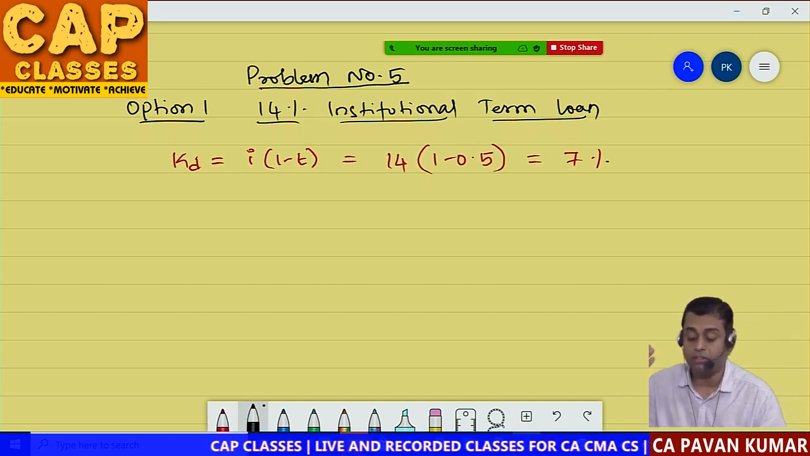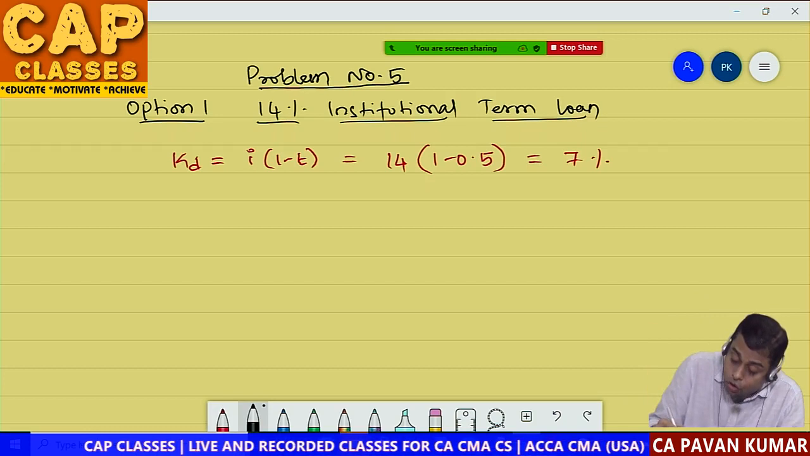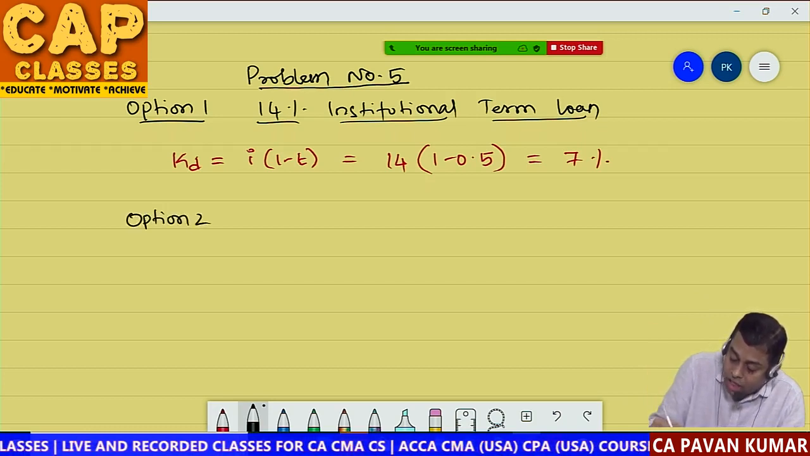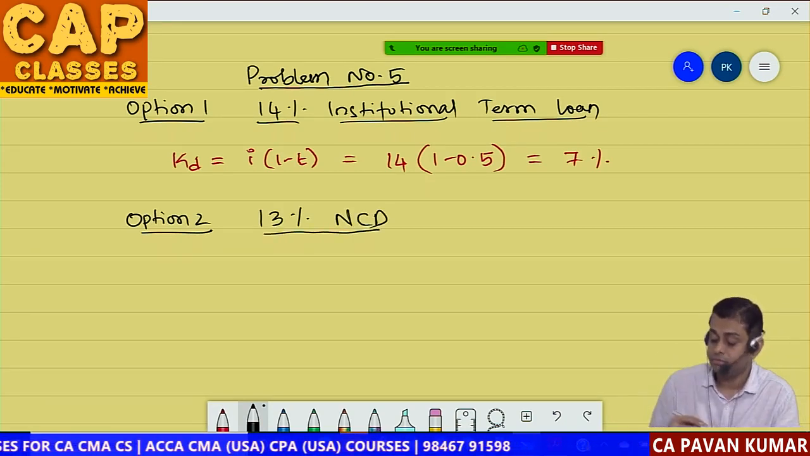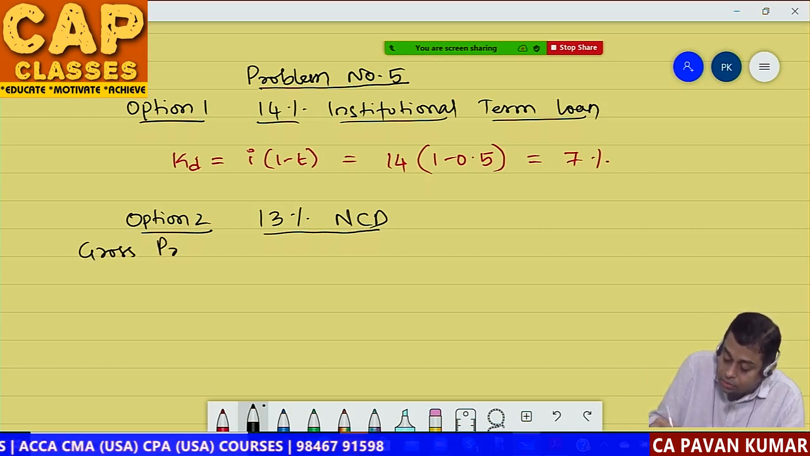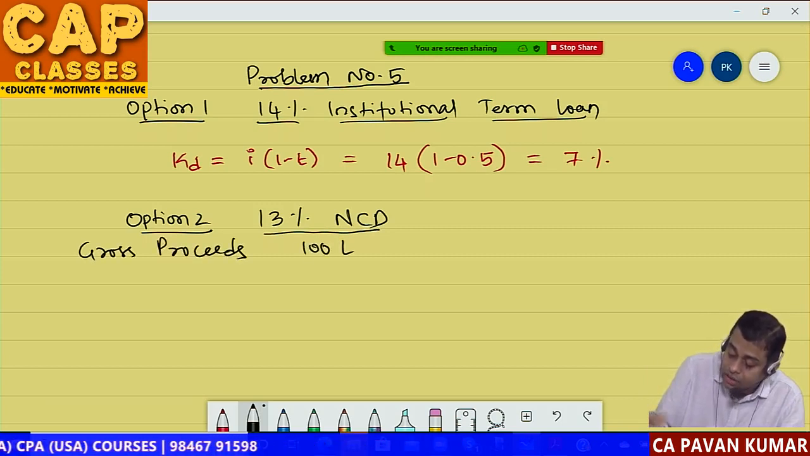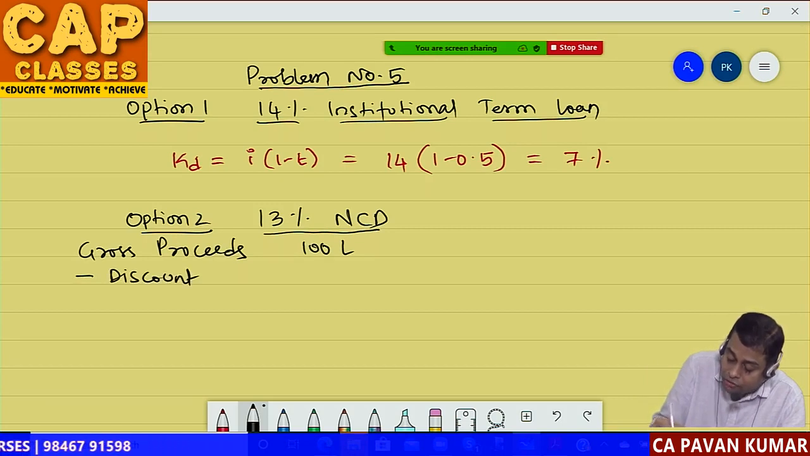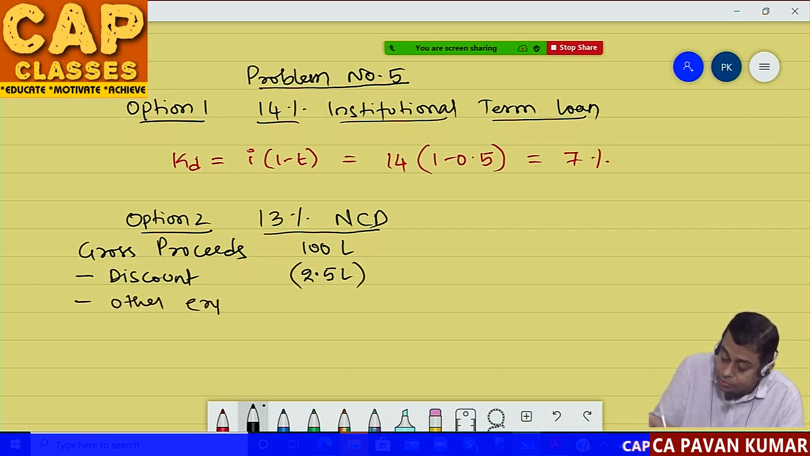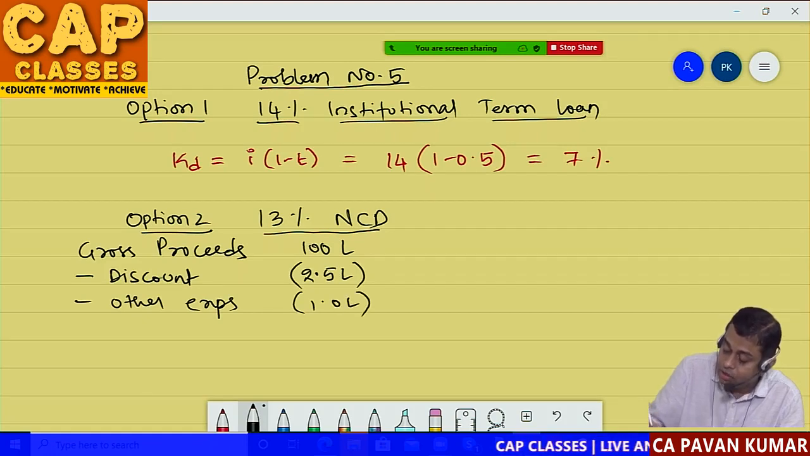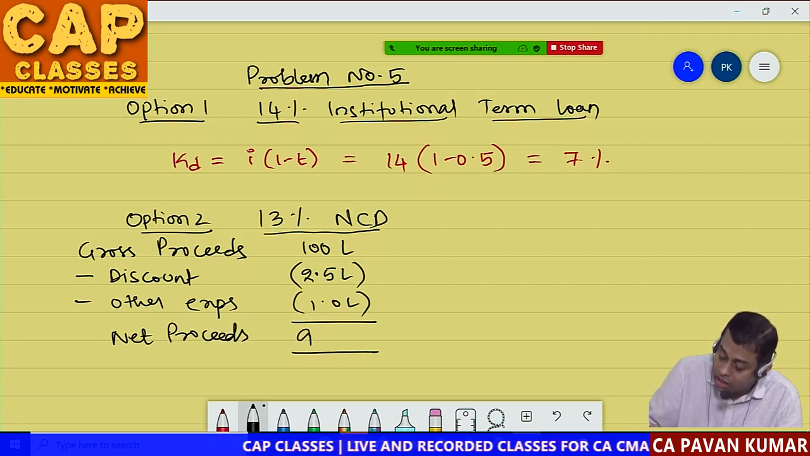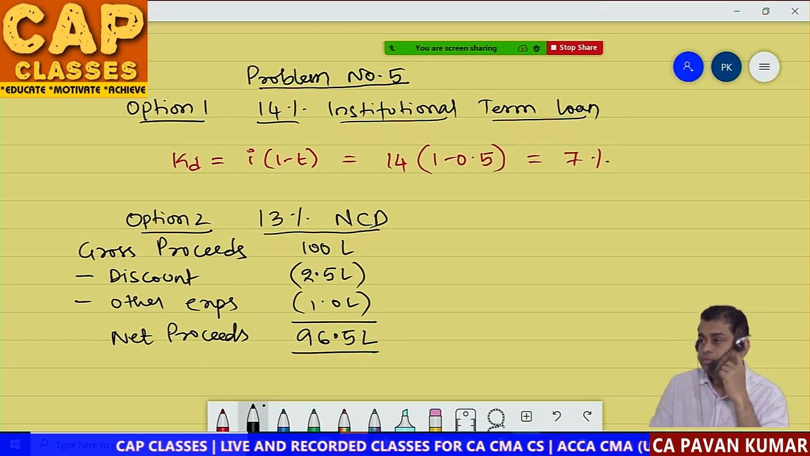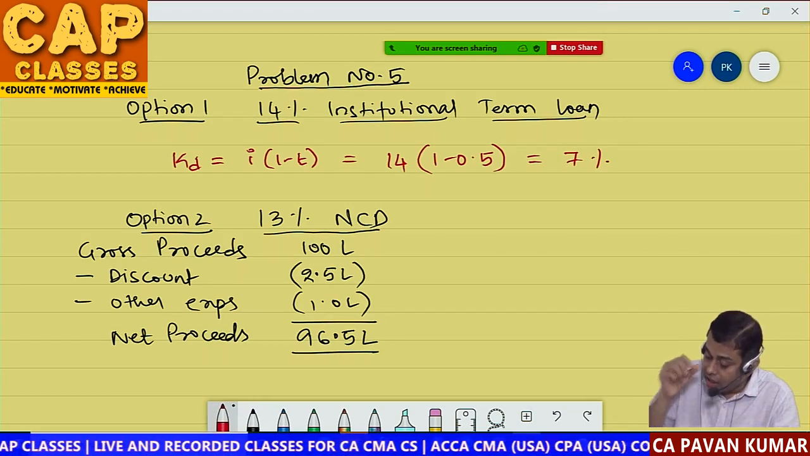So what is effective cost of capital if you go for option 1? 7%. If you go for option 2, what is option 2? 13% NCD, non-convertible debentures. Okay. Now, gross proceeds: 100 lakhs minus discount. You have to give 2.5 lakh discount, correct? Minus other issue expenses. They said other issue expenses is 1 lakh. So when you subtract, net proceeds, how much you'll get? 96.5 lakhs. Net proceeds is 96.5 lakhs. Now we calculate cost of debt.